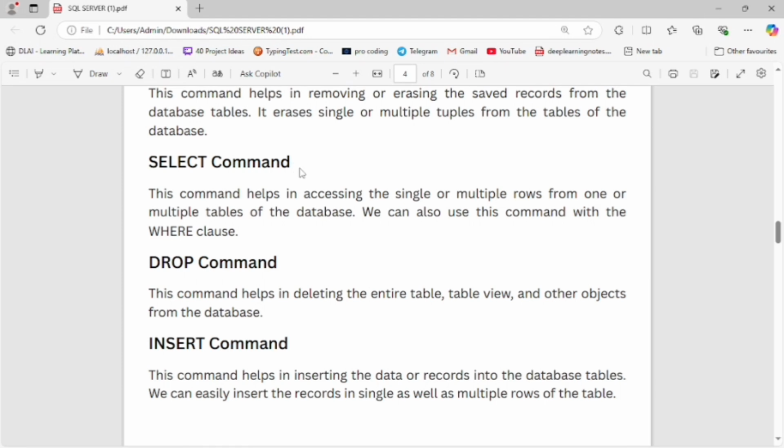Now let's study the select command. It is used to retrieve the data from the database. This command helps in accessing single or multiple rows from one or more tables of the database. We can also use the where clause with this command. ये वेयर क्लॉज यूज करते हैं फिल्टर लगाने के लिए, वेयर मल्टीपल कंडीशन यूज करते हैं वेयर क्लॉज को और डेटा को इंस्क्रिप्ट करने के लिए.